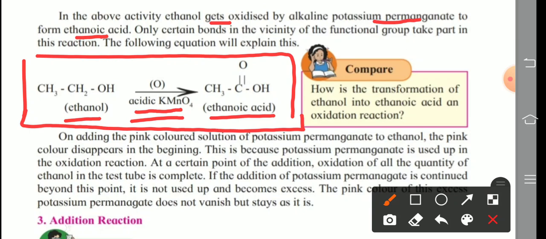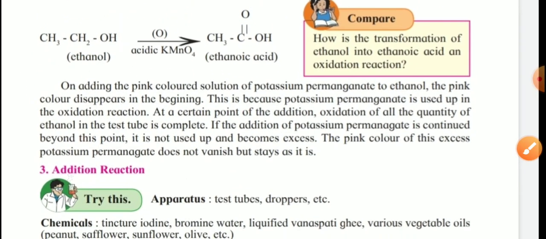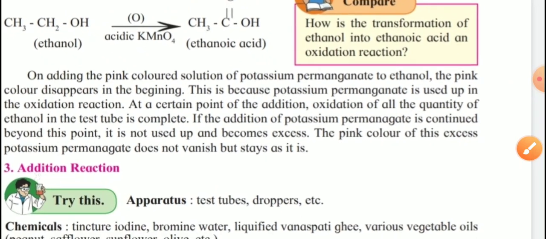Because here in ethanol only one oxygen is present, and see in ethanoic acid how many oxygens? 2 oxygens. So addition of oxygen means nothing but what? Oxidation reaction. We learned this in detail in previous lessons.